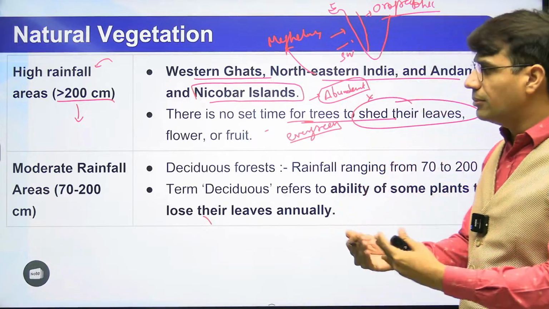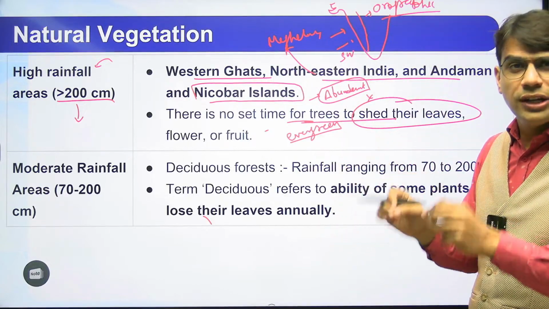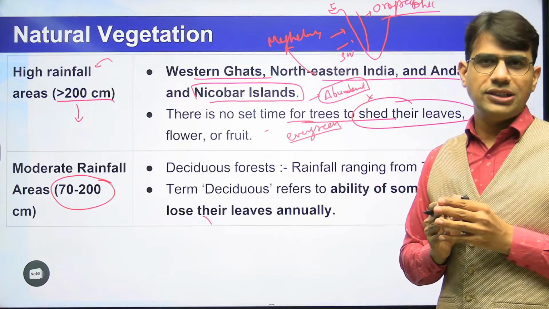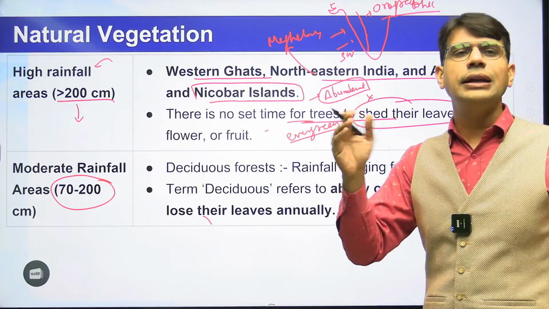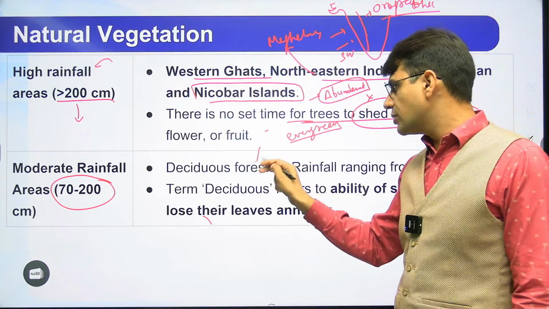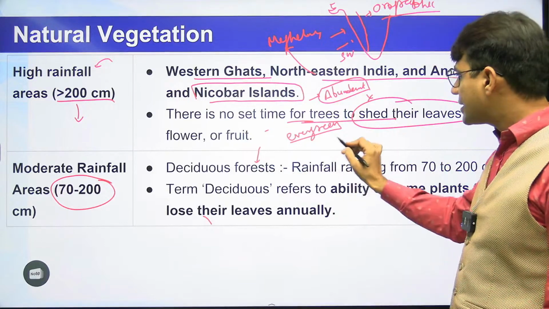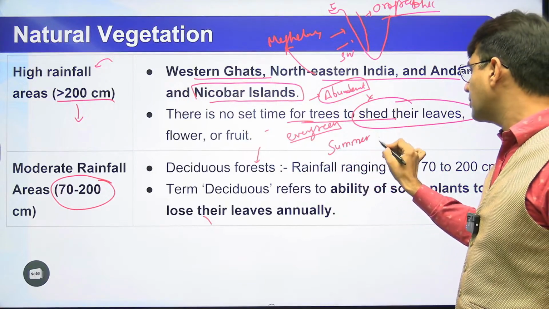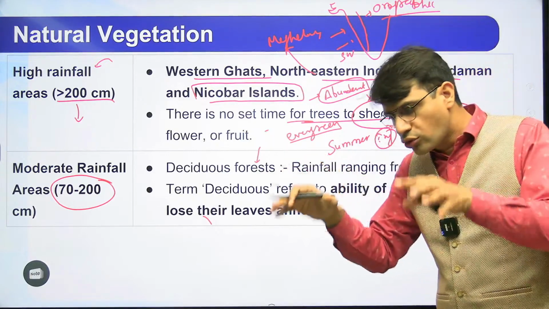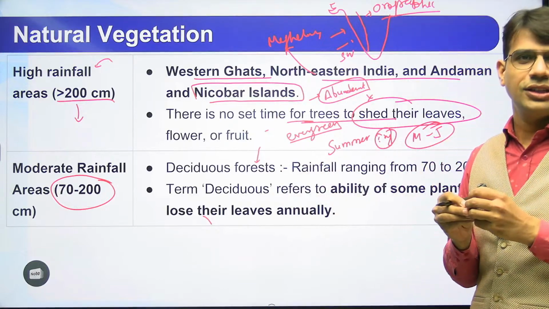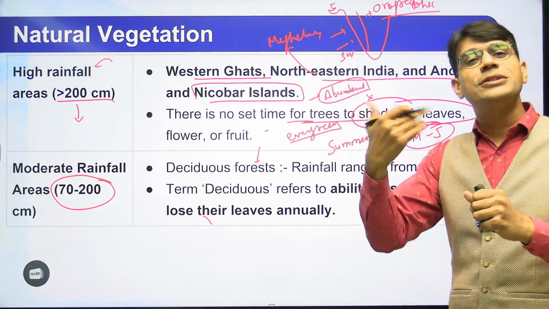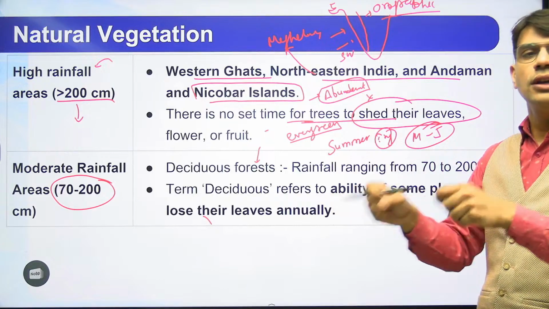Now the next situation will be if there is a moderate rainfall. Moderate rainfall means the rainfall will be less than 200 centimeter, but it will be more than 70 centimeter. 70 सेंटीमीटर से ज्यादा रेनफॉल है लेकिन 200 सेंटीमीटर से कम रेनफॉल है. That is the case of moderate rainfall. Here we have deciduous forest because over here in the summer dry season, like in the month of March to June, maybe trees have a need to drop down their leaves. अपने पत्ते गिराने पड़ सकते हैं क्योंकि यहाँ पे पानी कम है, and automatically जब sunlight ज्यादा होगी तो transpiration ज्यादा होगा. To conserve water, trees will drop down their leaves.